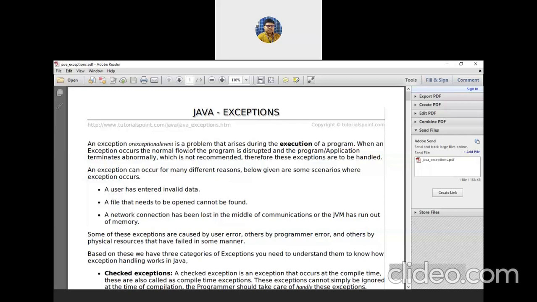Fine. So that's why we must handle these exceptions. If you do not handle it, our program will stop at the point where the exception occurs. If you consider our previous example, you have declared an integer array of size 5. Say at one line you write arr[5] = 100.